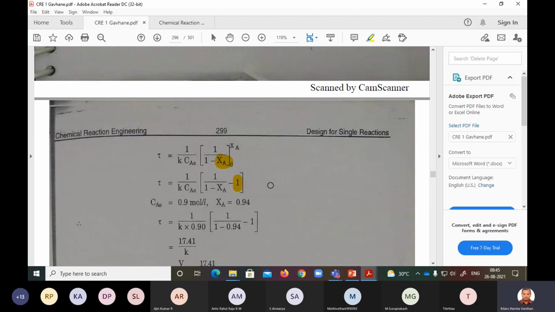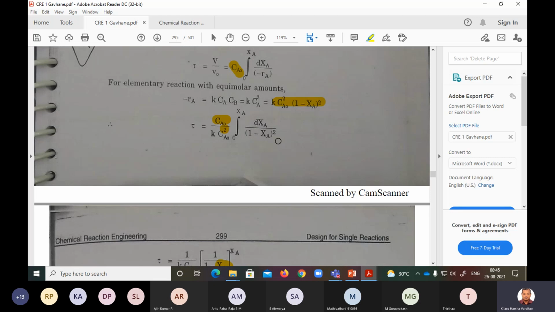This one, a lot of people will not write. They just put this particular thing, just substituting the upper limit. You have to substitute the lower limit also. If it is 0, it is fine, but it is not 0, only this value is 0. 1 by 1 minus 0 is 1. This is where a lot of people may make mistakes, especially for a second order equation.